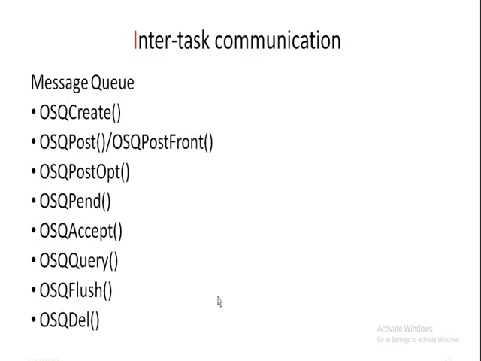Some of the functions or routines associated with message queues are given here. OSQCreate is used to create and initialize a message queue. OSQPost or OSQPostFront is used to post a message to the message queue. And OSQPostOpt is the same as the OSQPost function, but it allows the broadcasting of messages to all tasks waiting for the message.